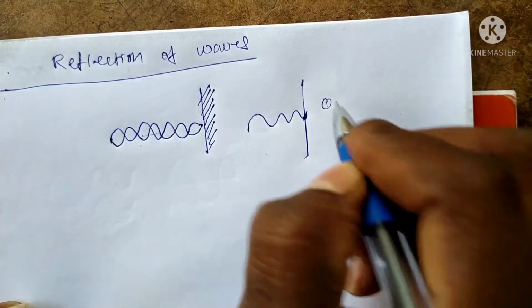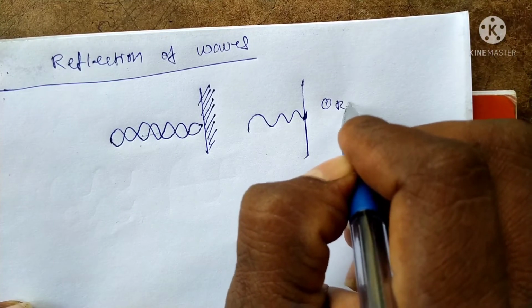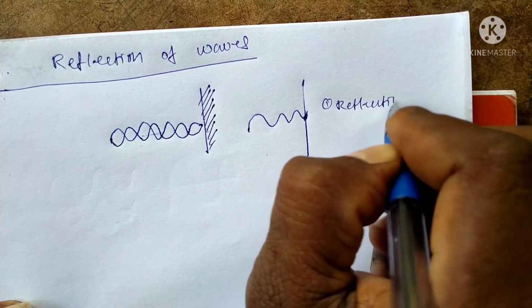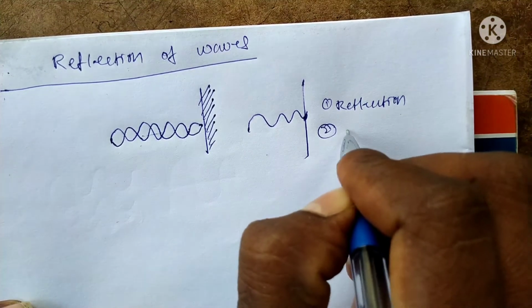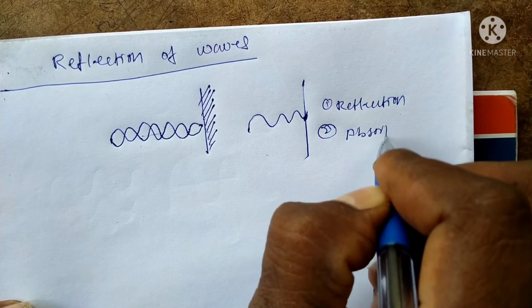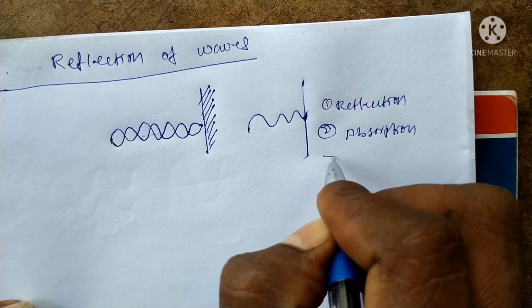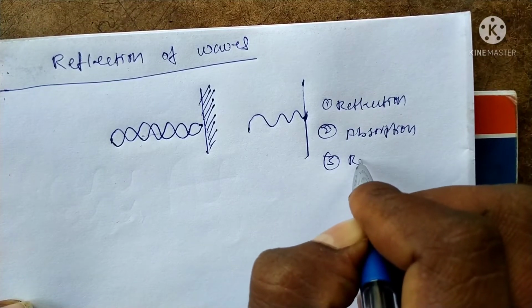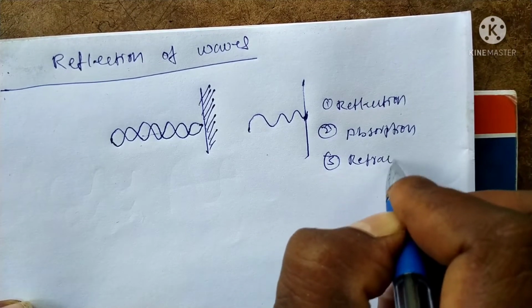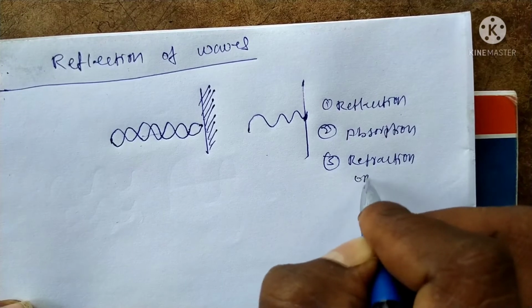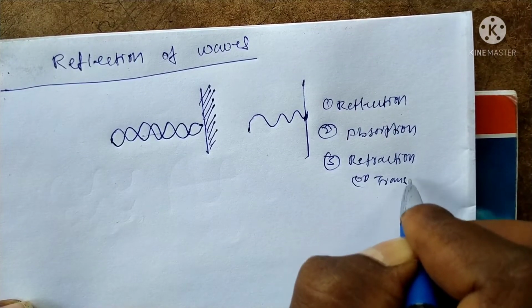One is reflection, second is absorption, third is refraction or transmission.